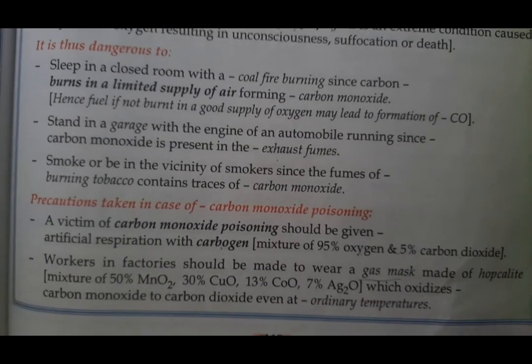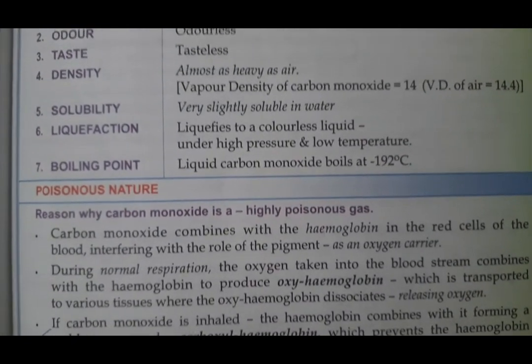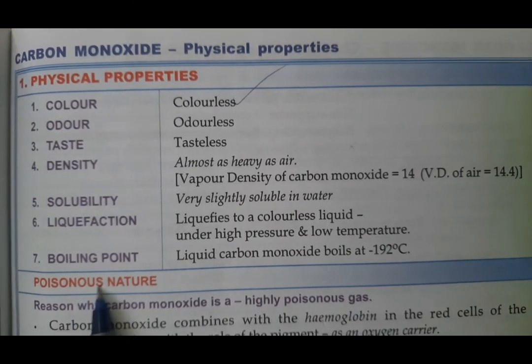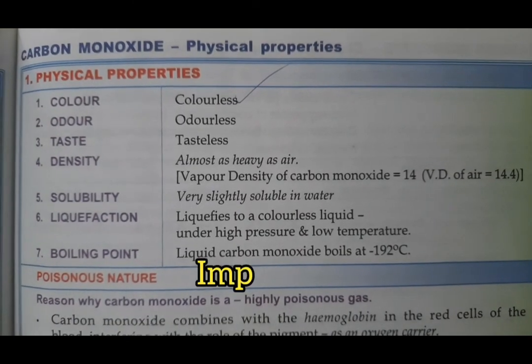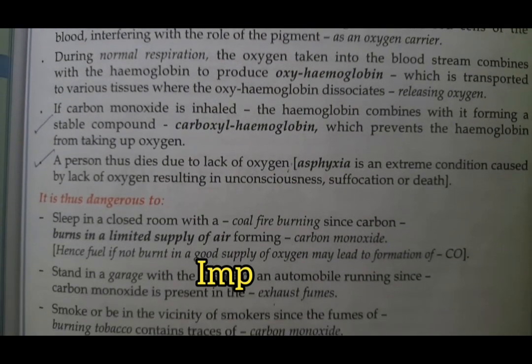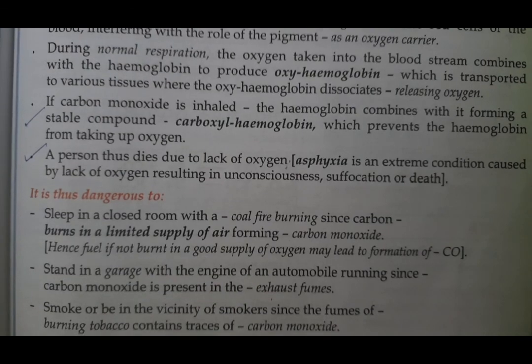So students, by this we come to the end of the physical properties of carbon monoxide. For carbon monoxide in the physical properties, you are going to remember its poisonous nature. So learn about its poisonous nature in detail. It's very, very important, students. In my next video, we are going to see the chemical properties of carbon monoxide.